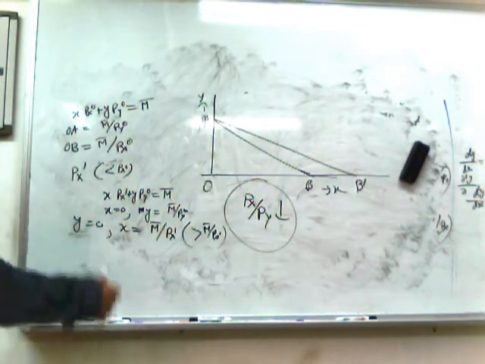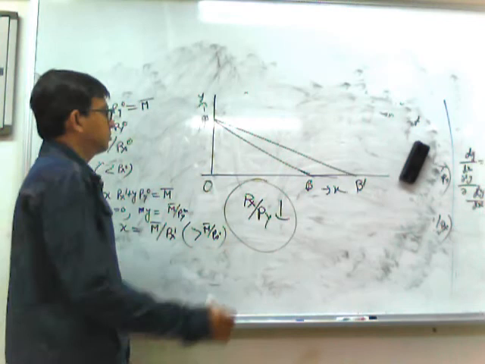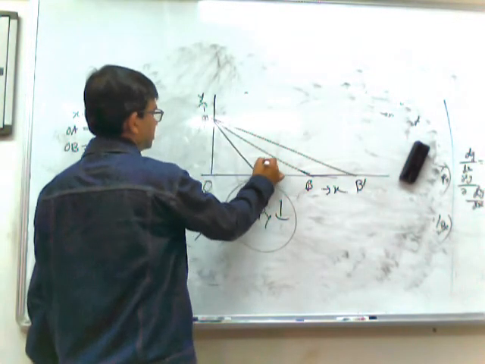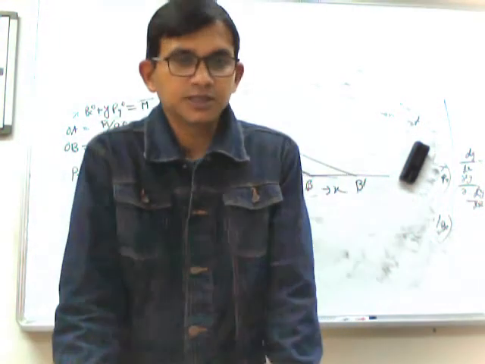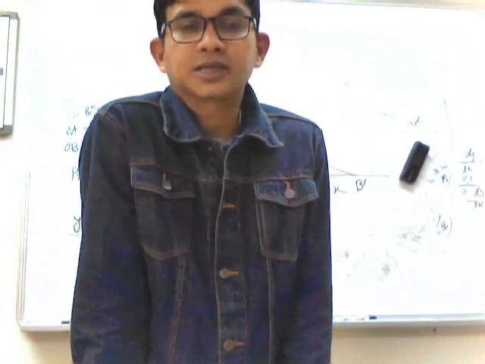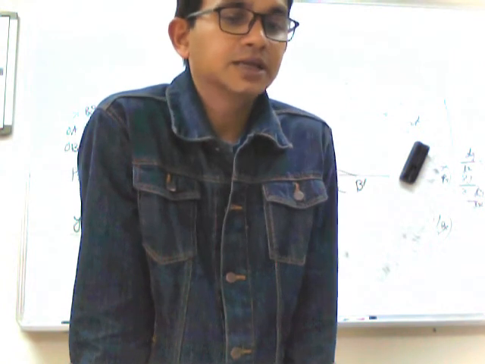Just the opposite case, if the price of X rises, what will happen? The vertical intercept will stay the same, but the budget line will rotate inward. So if the price of X falls, the budget line will rotate outward, and if the price of X rises, the budget line will rotate inward. But in all cases, the vertical intercept will remain unchanged.